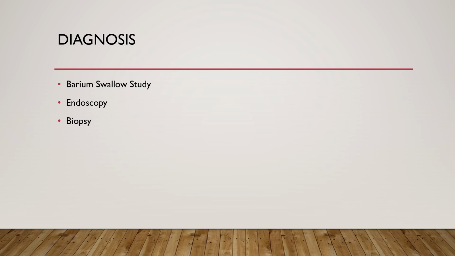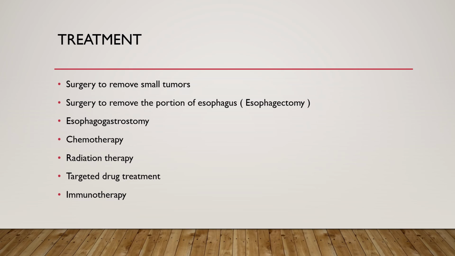So now we will focus on the treatment part of the CA esophagus. The first one is surgery to remove the small tumors. The second is the esophagectomy, where there is removal of a small portion of the esophagus.